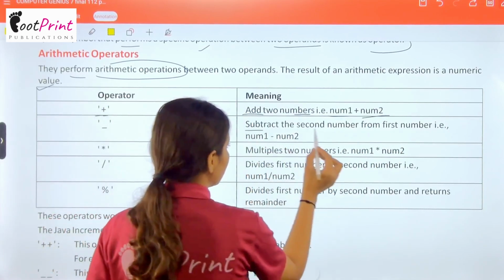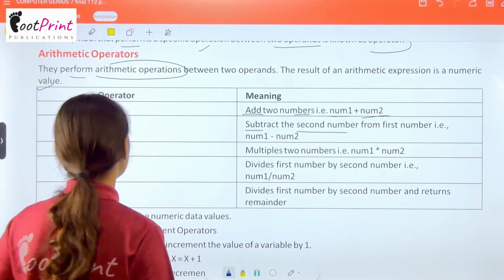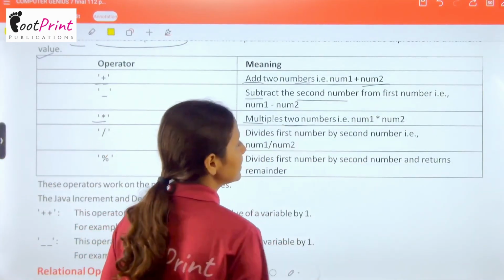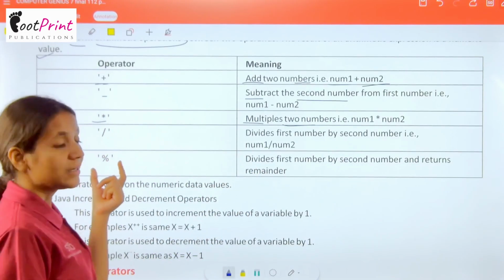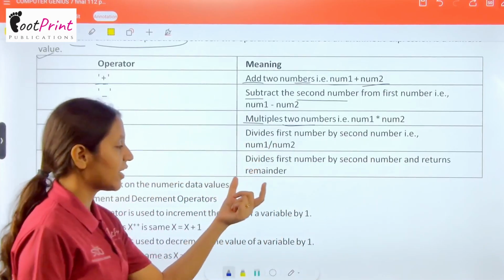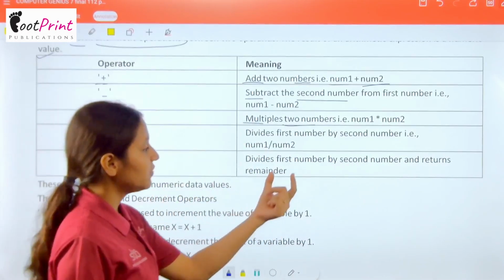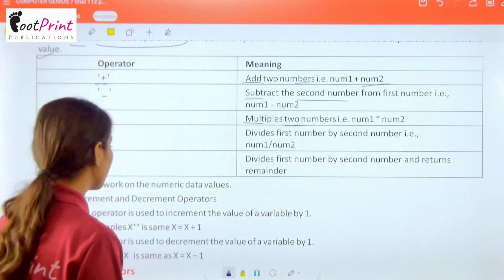Minus says subtract the second number from the first number, that is number 1 minus number 2. This star says multiply two numbers, that is number 1 multiply number 2. This slash defines divide first number by second number, that is number 1 divided by number 2. And this percentage sign says divide first number by second number and returns remainder.